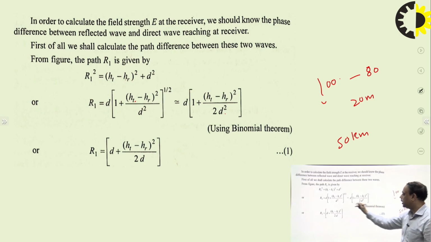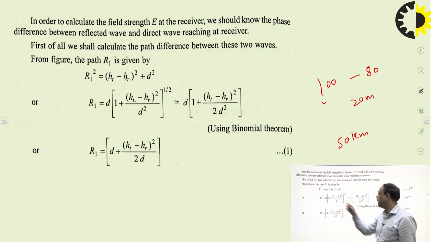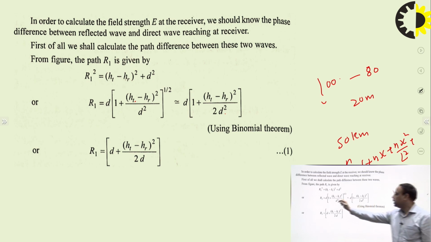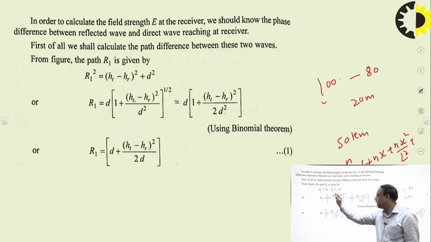So this factor is very small, and then we know the binomial theorem, that is 1 plus x to the power n. If we see over here, this is possible only when x is very small compared to 1. This factor is very small compared to the value of 1.